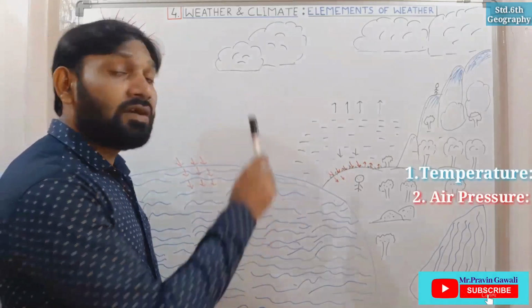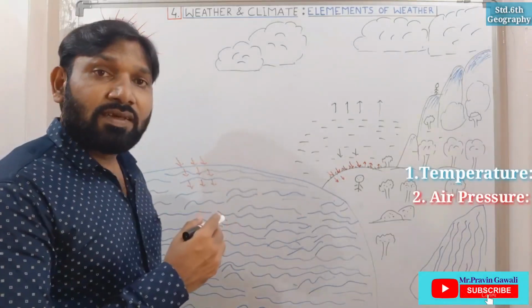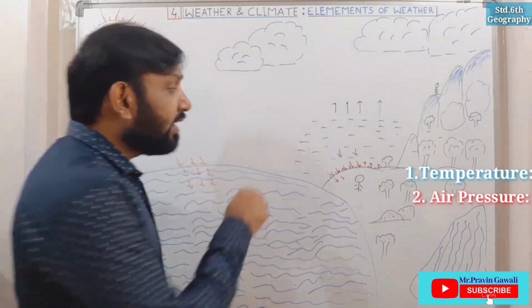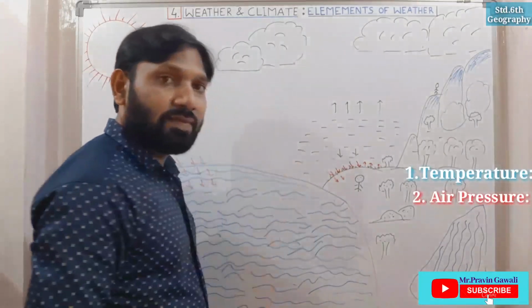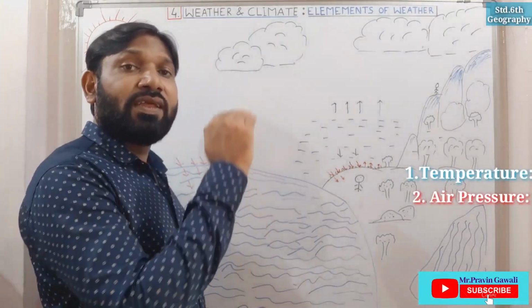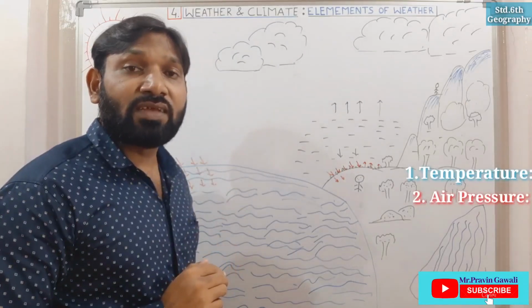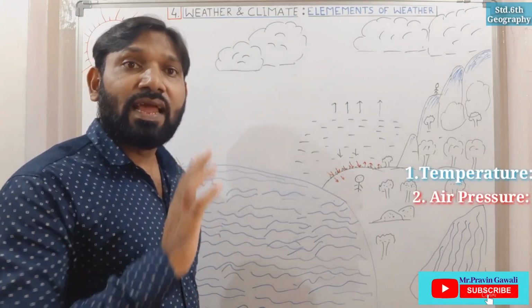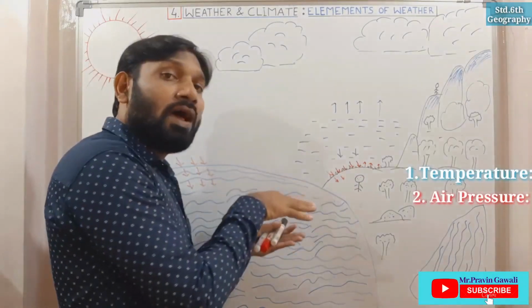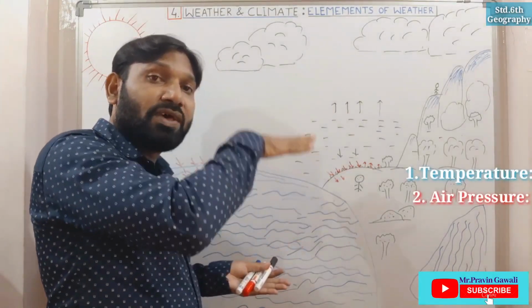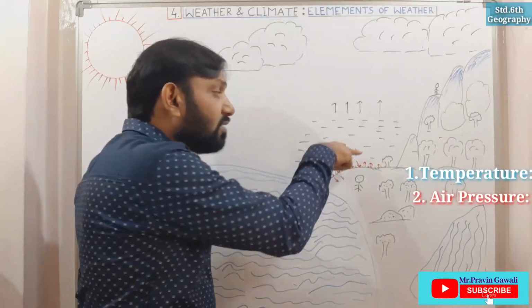The troposphere is the nearest layer of the air to the surface, and above that there are various layers of air, for example stratosphere. Because this is the lower one, it has pressure on the surface.